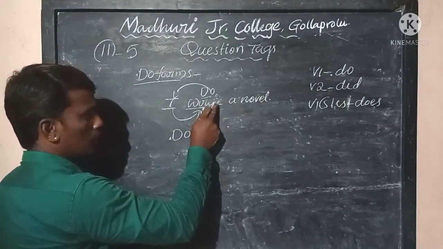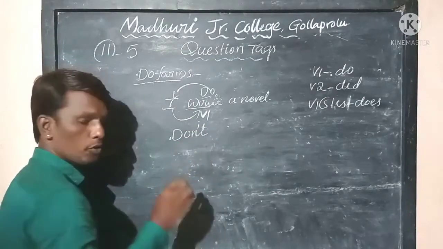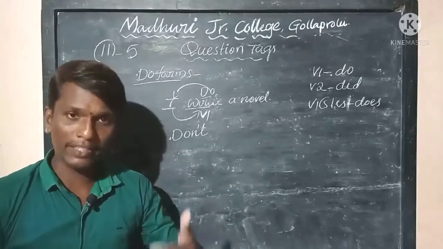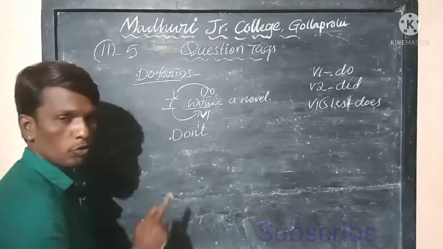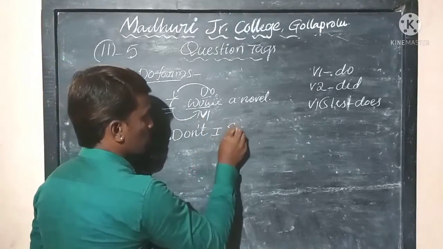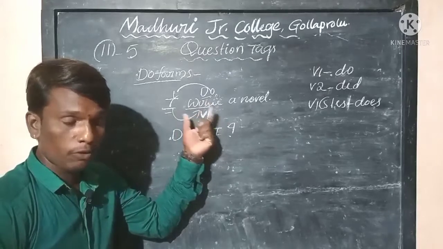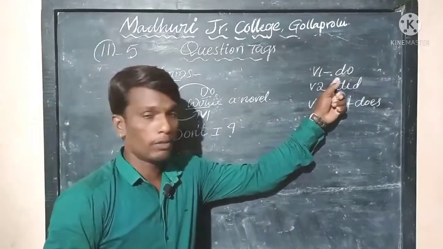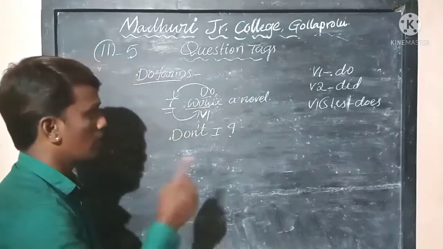Is it positive or negative? It is positive, so we need to make it negative by adding an apostrophe. You should not write extended forms like do not, shall not, will not. Instead of writing the extended form, it is better to use contractions. So do plus not, do not, so just write don't. What is the subject here? I. Don't I. That is the question tag. So in the absence of be forms, do forms or have forms, there you should consider the verb. If the verb is V1, go for taking do. If the verb is V2, did. If the verb is having either s or es, go for does.